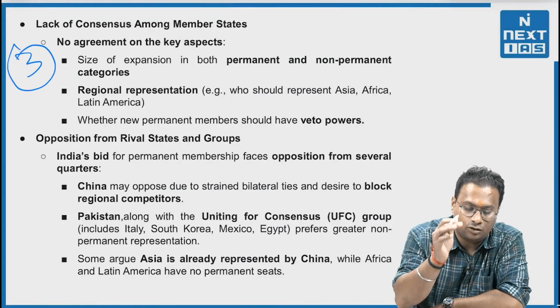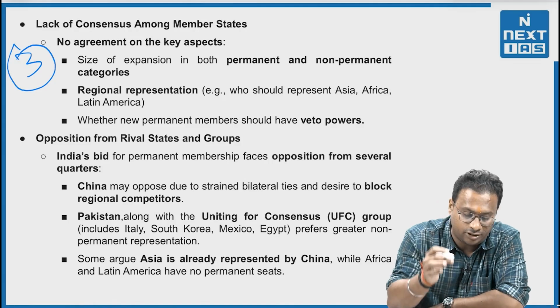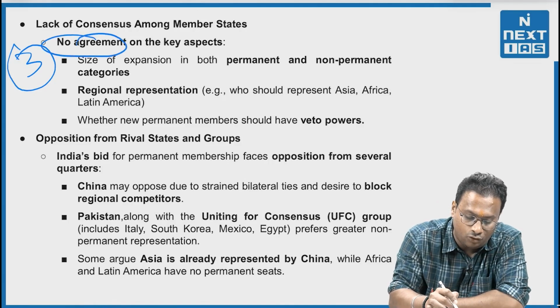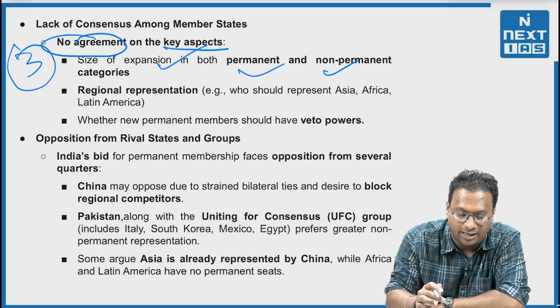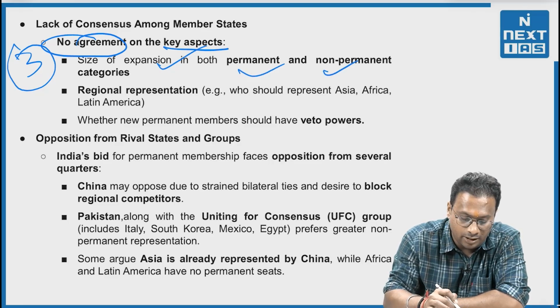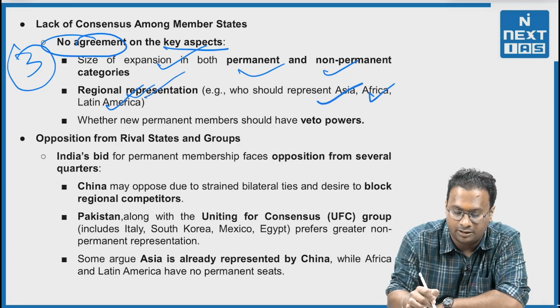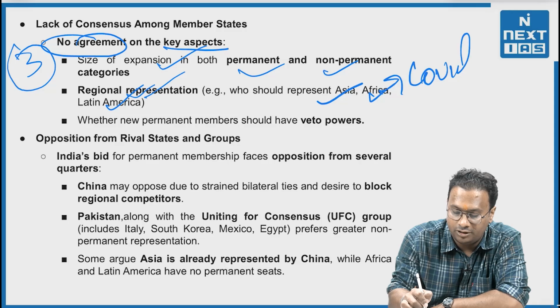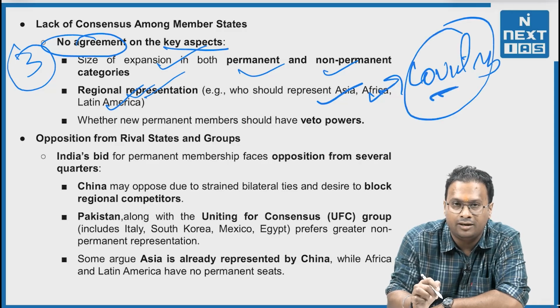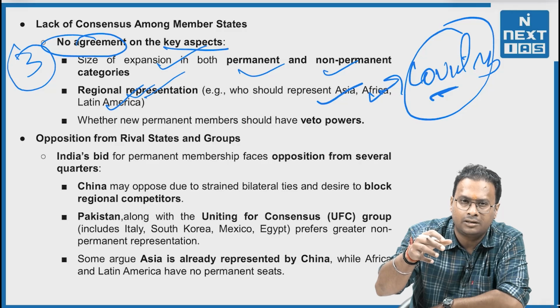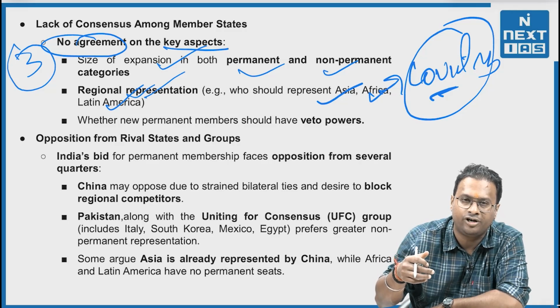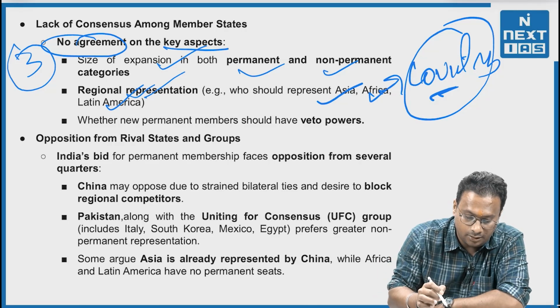Third, a lack of consensus among the members. For say, there has been no agreement on the key aspects such as the size of expansion in both permanent and non-permanent categories. No more discussions and no agreement as well. Regional representation, that who should represent Asia, Africa, Latin America, that means which country will represent the particular area, right? So there is no consensus among the countries of Asia, Africa and Latin America as well, right?